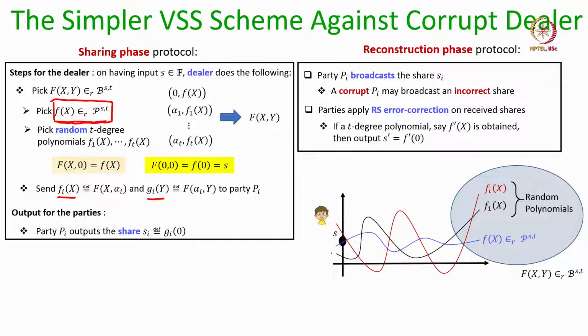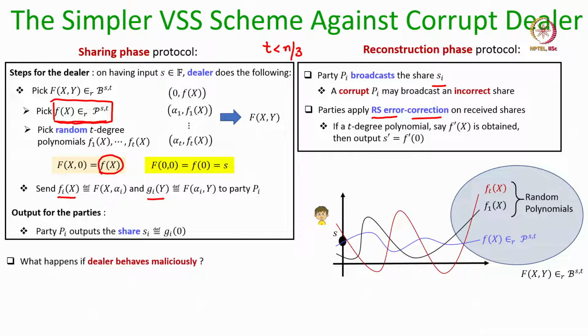And in the reconstruction protocol, every party makes public its share. The corrupt parties may provide incorrect shares. So, we apply the Reed-Solomon error correction, and since we are working in the setting t less than n over 3 and the shares s_i lie on a t degree polynomial f(x), the parties can apply the Reed-Solomon error correction and reconstruct back the sharing polynomial f(x), and they can then output the constant term of that polynomial as the secret.